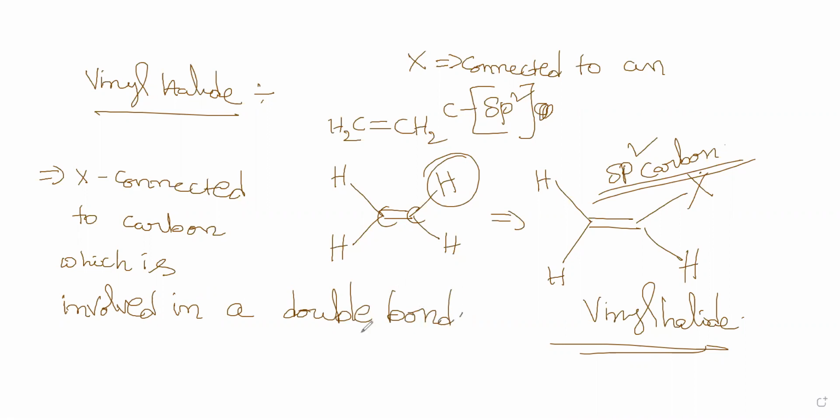Such a situation is called vinyl. Such a system is called a vinyl system, or the molecule is called a vinyl molecule.